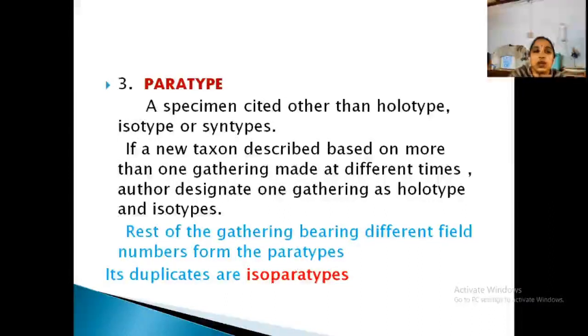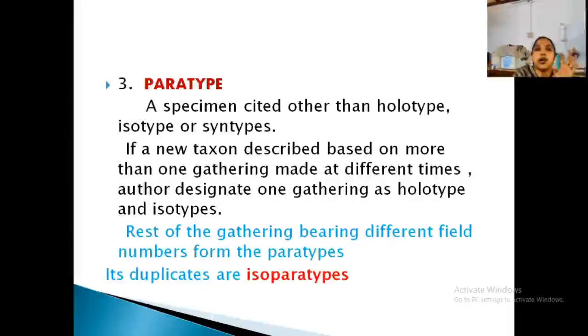We took one single collection, its material as holotype, and he also had some other collections from other places, from which he designated one as type. That is known as what? Paratype, and its duplicates are known as what? Isoparatypes. So other than holotypes, his other gatherings or collections from which he selected one, that is a paratype.